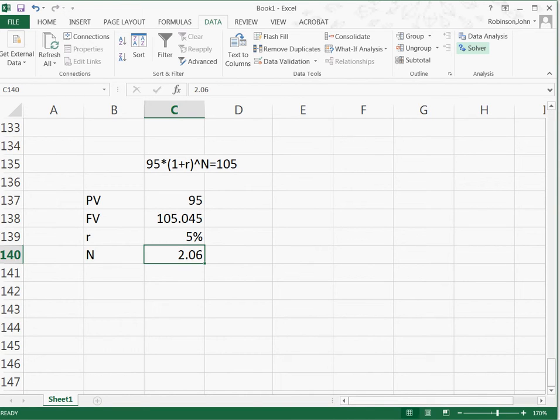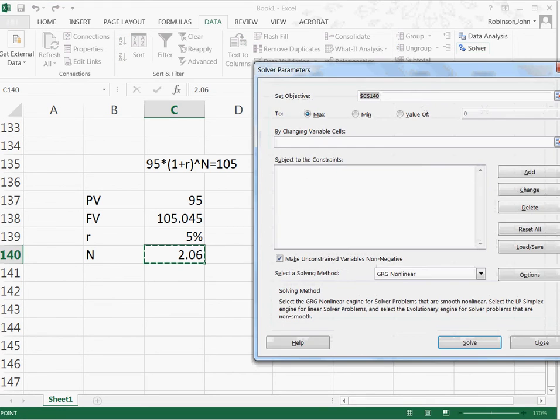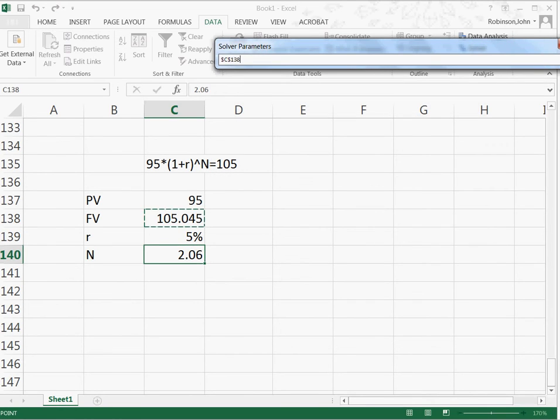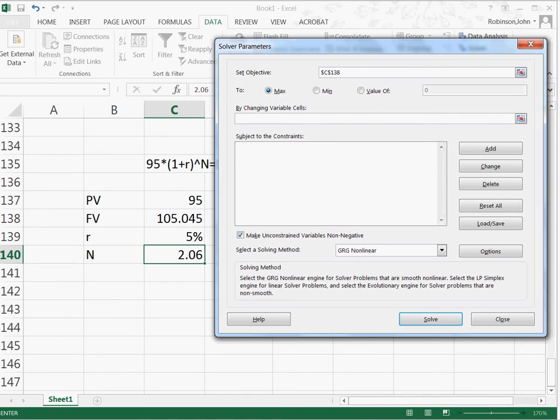So here's the Solver dialog. You can kind of see it here. And the objective is the thing we're trying to do. So our objective is to make this number 105, right? That's what we're trying to accomplish. So how are we going to achieve the objective? Well, we're going to achieve the objective by changing the time it takes to get there, right? Changing n. So I'm going to click this and say by changing n.